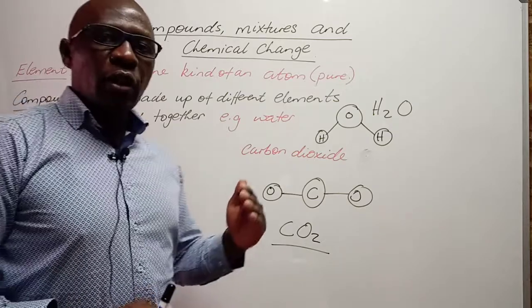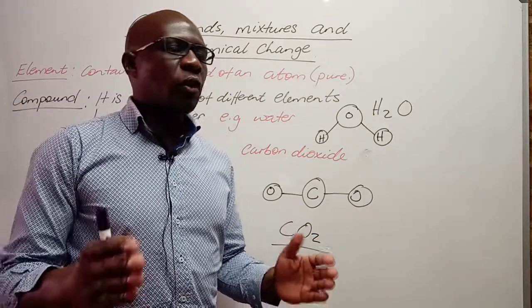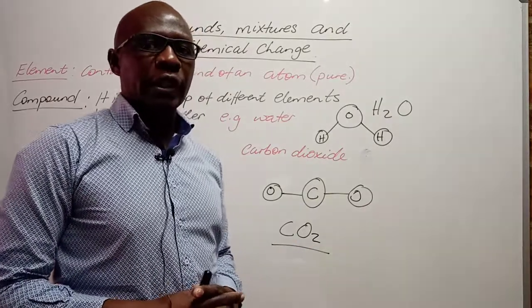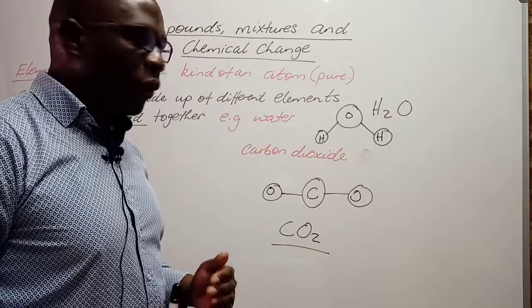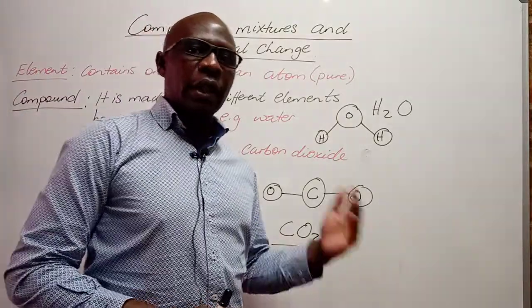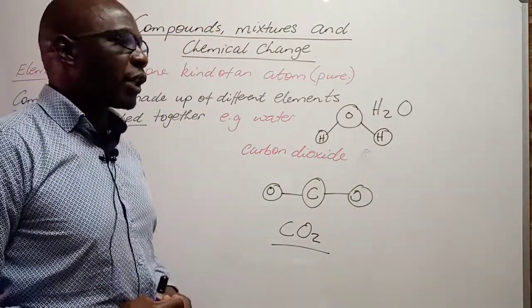For the formation of carbon monoxide or carbon dioxide, it all depends on the availability of oxygen. So the availability of oxygen determines what is formed. Sometimes it can be carbon monoxide, sometimes it can be carbon dioxide.